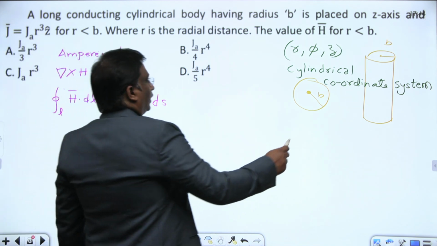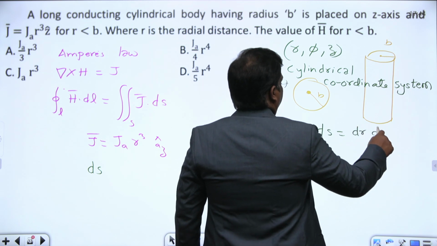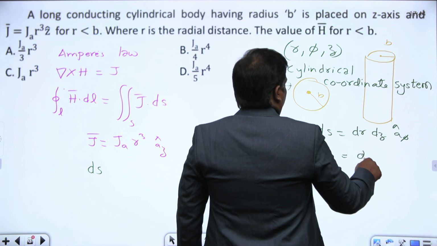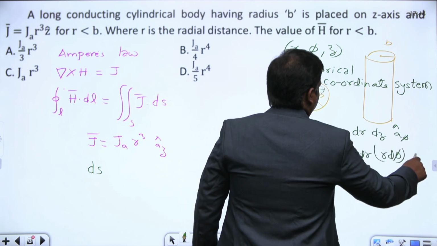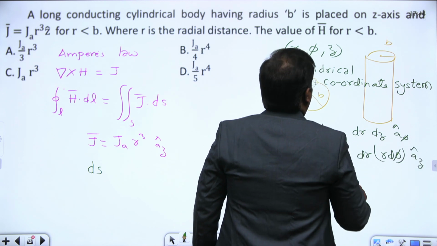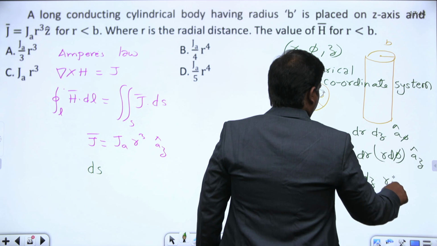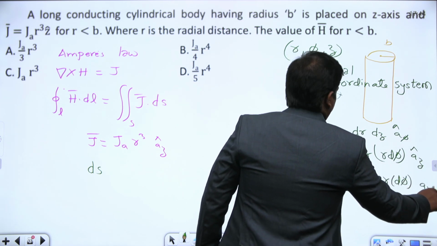Then ds has different types of surface elements. Here you have dr dz along the phi direction, dr r d phi along the z direction, or dz r d phi along the a r direction.